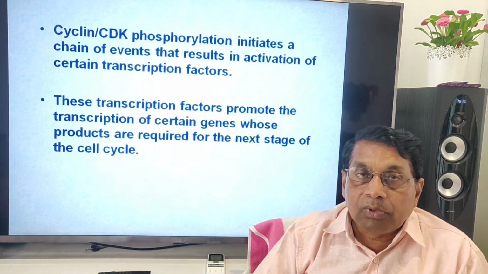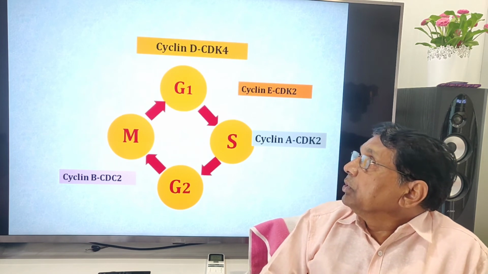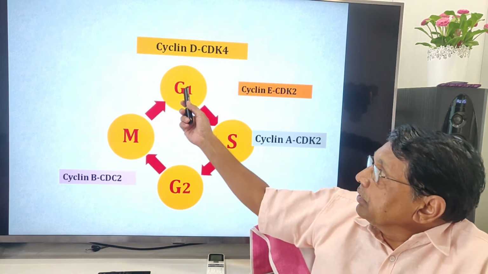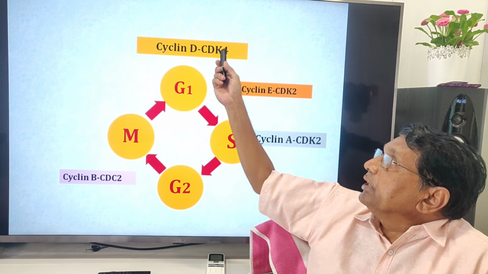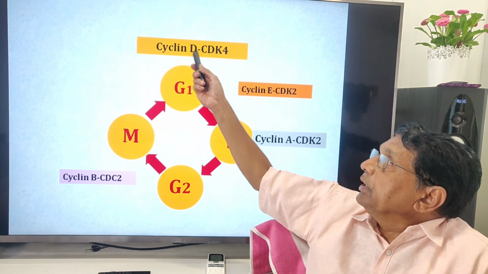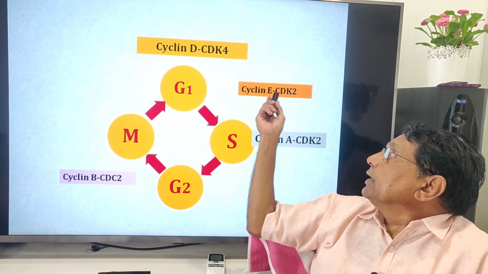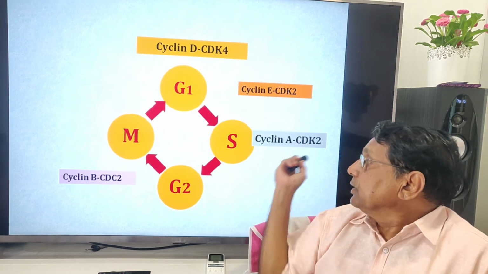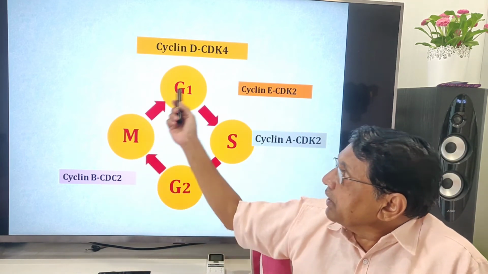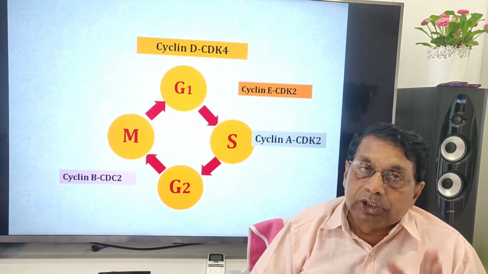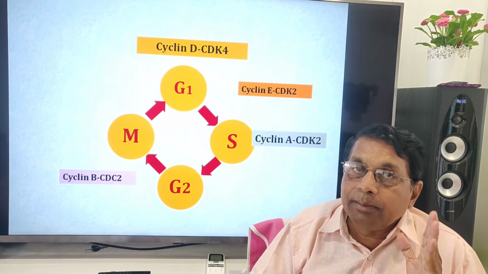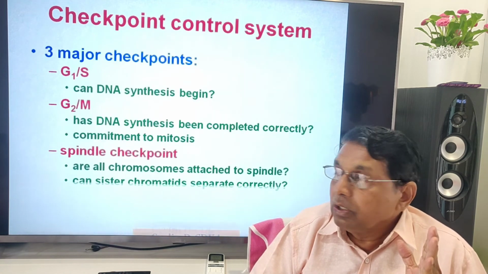So this is the molecular event. Look here at G1: cyclin D with CDK4, cyclin dependent kinase 4; here cyclin E with CDK2; cyclin A with CDK2, like this. At every stage there are these cyclins and cyclin dependent kinases.